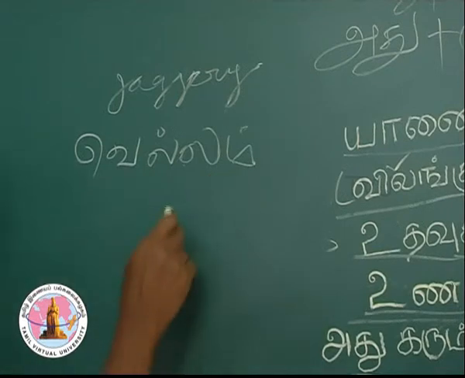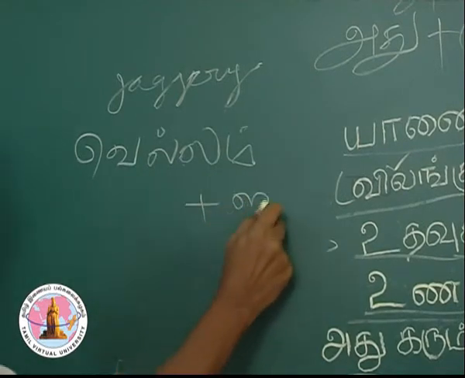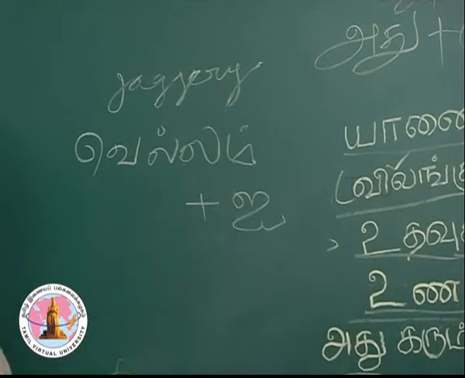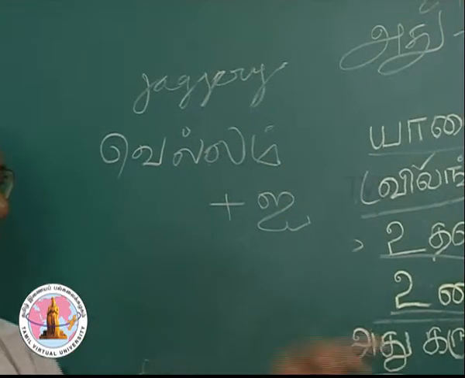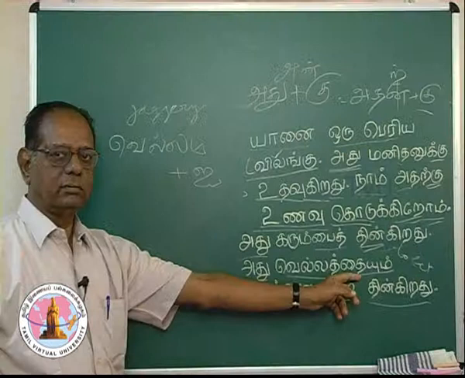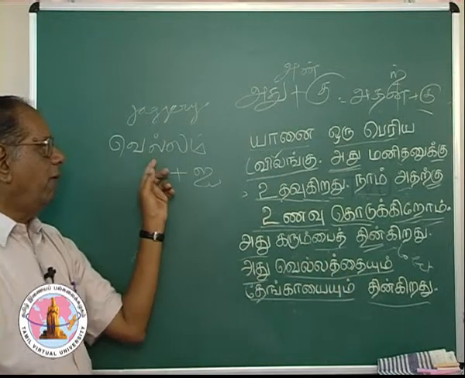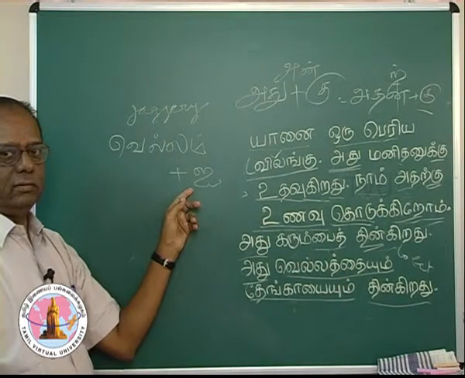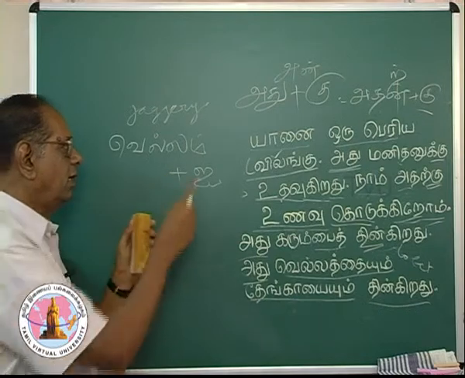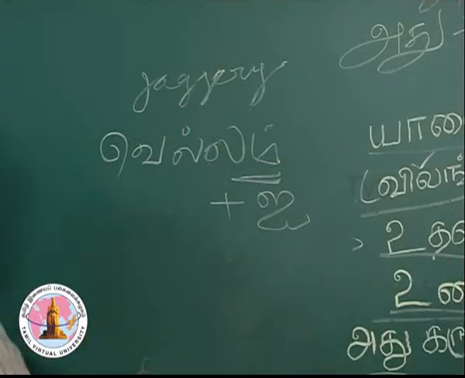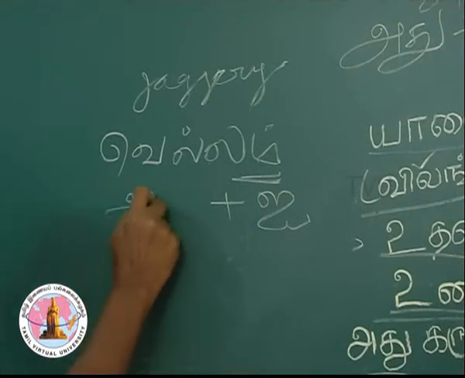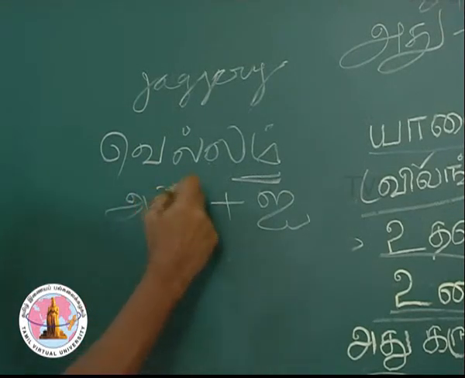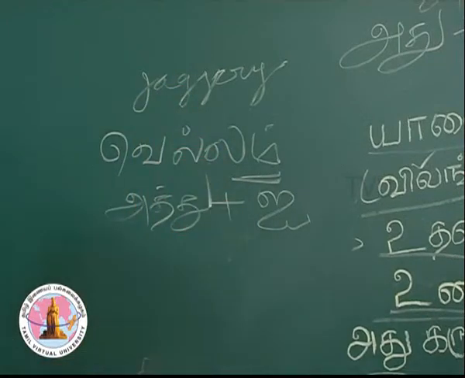With this, I have added the accusative case marker I. See this? Vellam plus I. This word ends with m, so naturally, it takes a suffix attu.